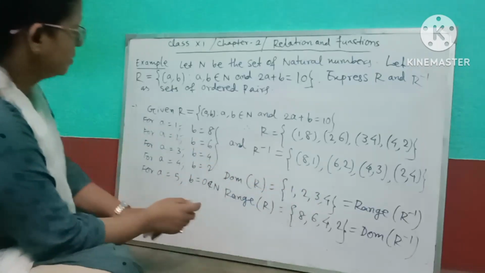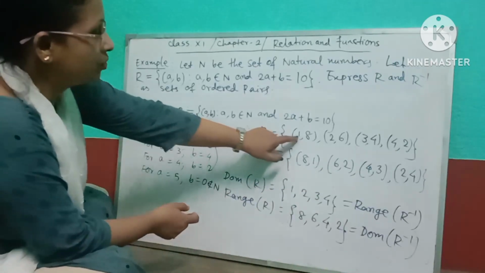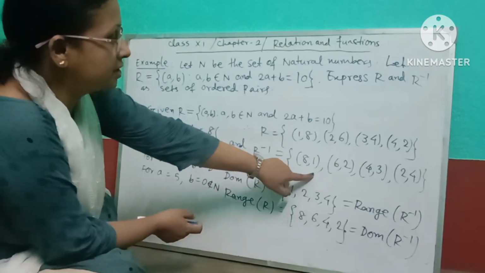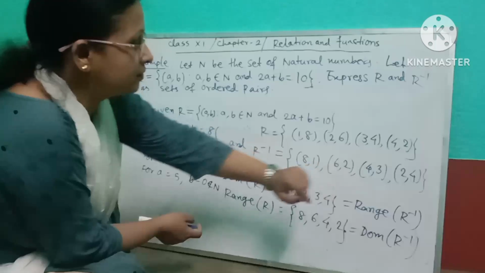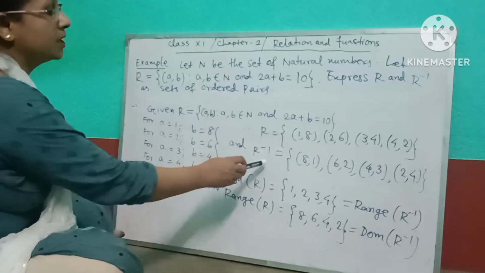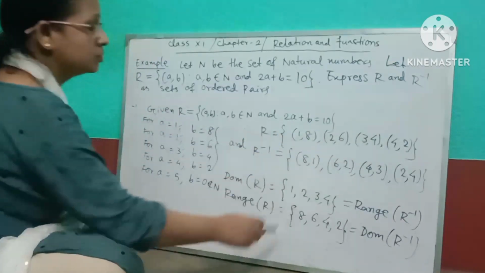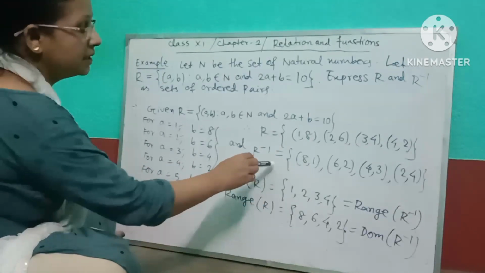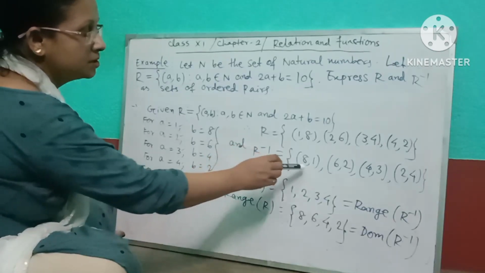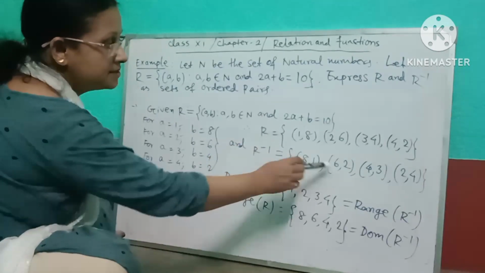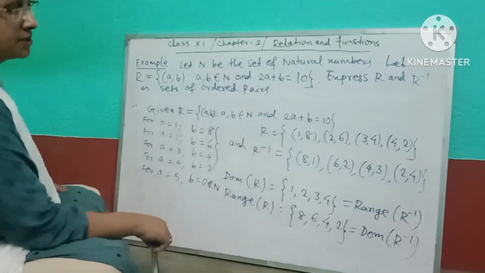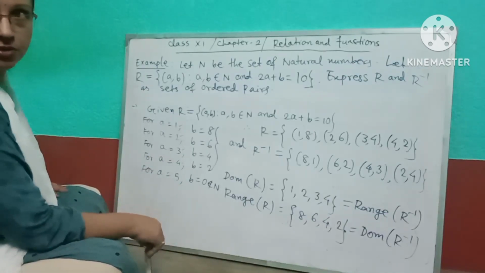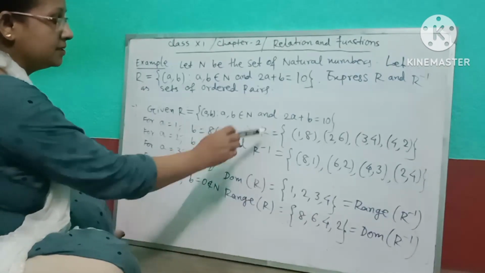Okay, so the domain of R is 1, 2, 3, 4. আমরা এখান থেকে দেখতে পাচ্ছি ডোমেন অফ R কোনগুলো, 1 2 3 4, তো which is the range of R inverse. See, there is also 1, 2, 3, 4, and similarly the range of R is 8, 6, 4, 2, which is the domain of R inverse. So from this example you can understand the relation between R and R inverse. Understood? This is R and this is R inverse.